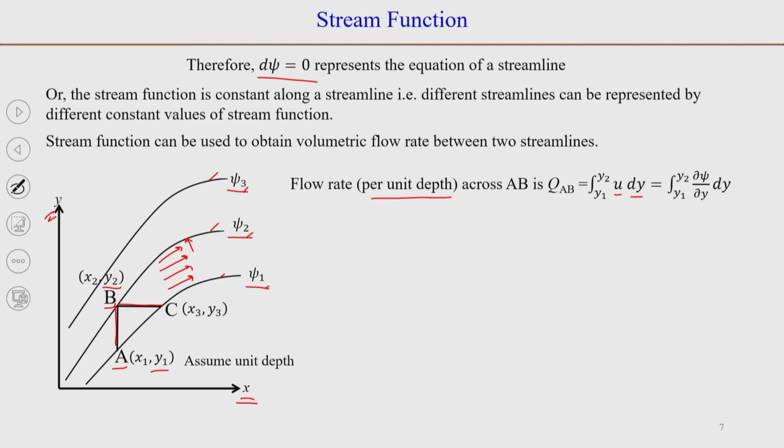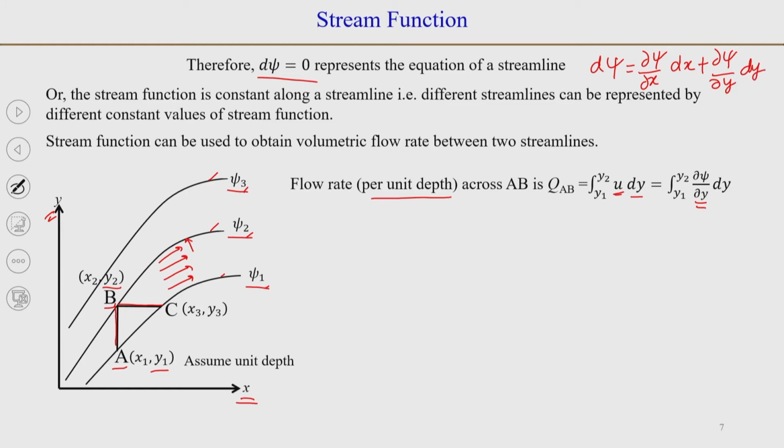Now, from the definition of stream function psi, we can replace u with dou psi by dou y. You can just write the definition of psi here: d psi is equal to dx into dou by dou x of psi plus dou psi by dou y dy.